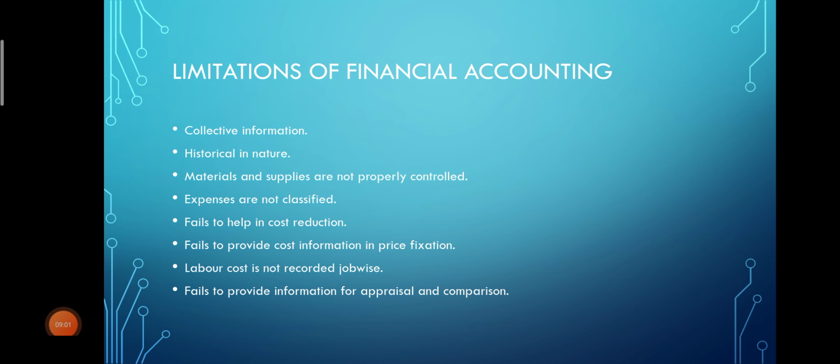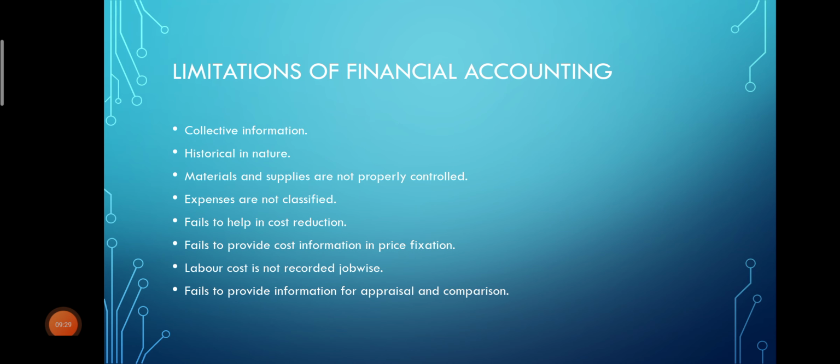Okay, so these are some of the limitations of financial accounting. Now we have seen why cost accounting was introduced. Cost accounting is of recent origin, introduced to remove the limitations of financial accounting. Okay, the main aim or objective of cost accounting is to minimize the cost of production and to maximize the profit.